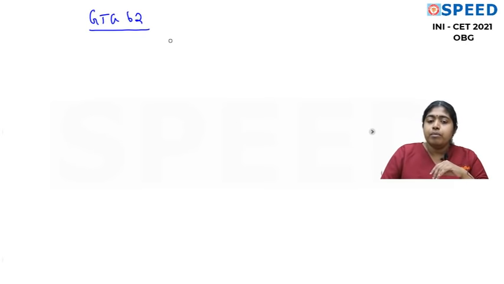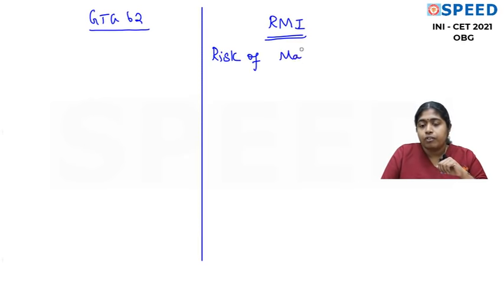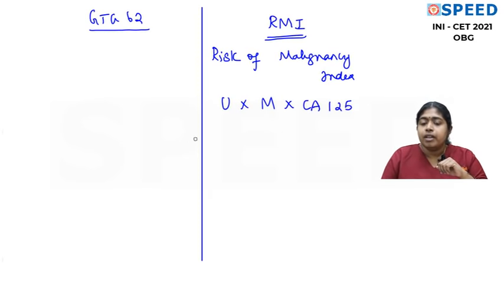Basically, before you classify any ovarian cyst, you need to find the risk of malignancy index for the cyst. So I'll write here the risk of malignancy index. How do you calculate the risk of malignancy index for any cyst? We have a formula which is U into M into CA125. Here U stands for ultrasound characters.